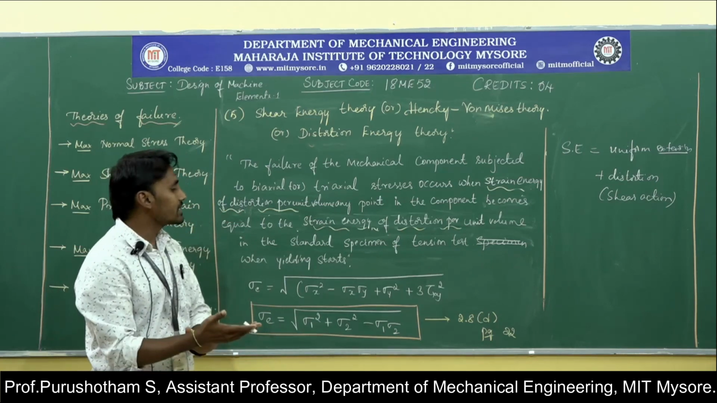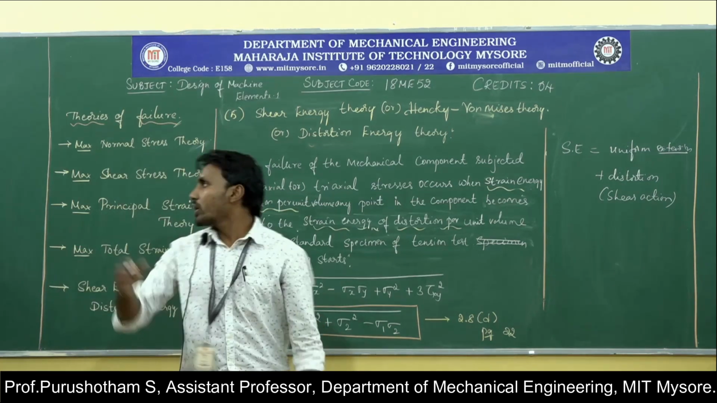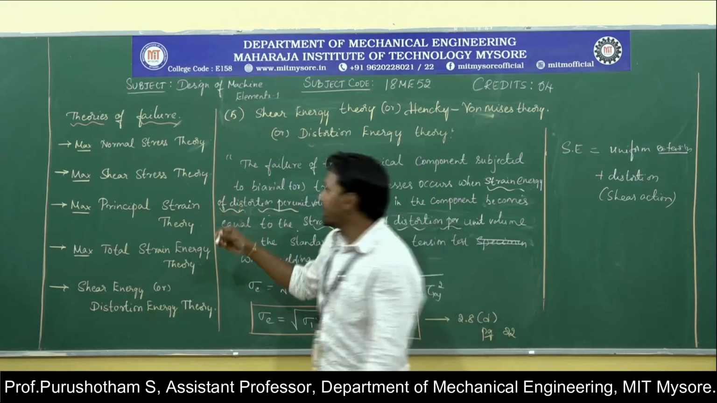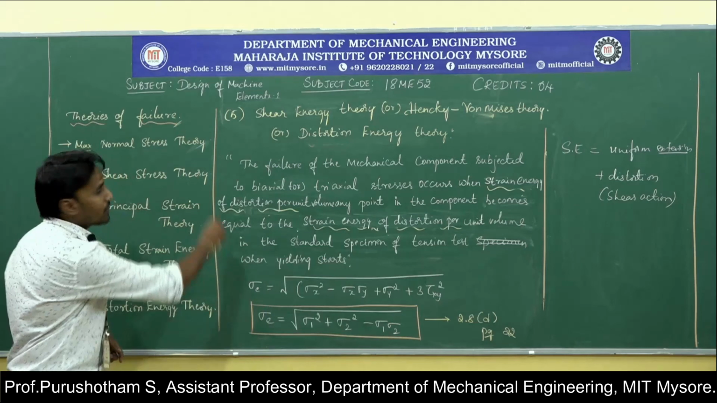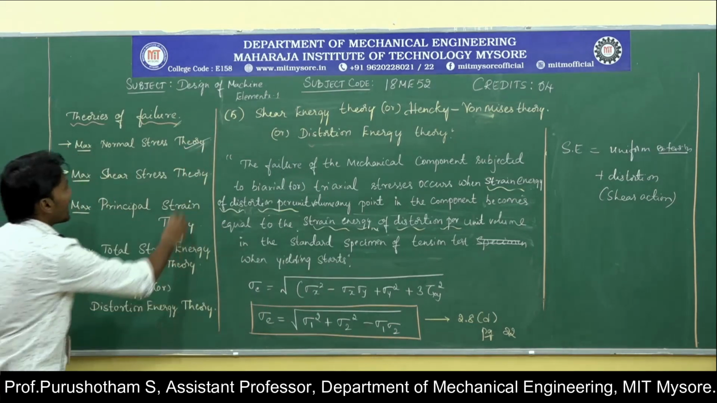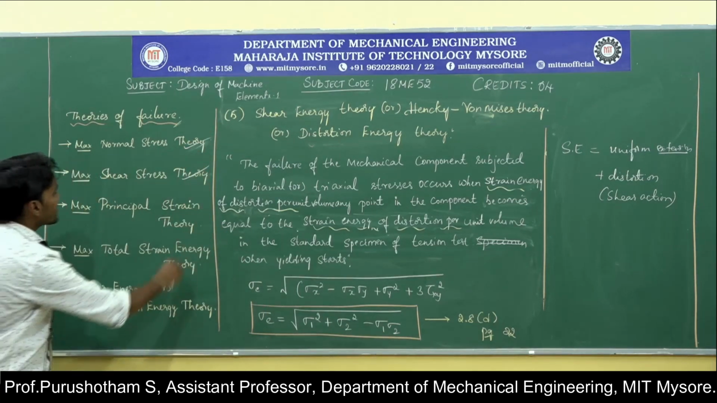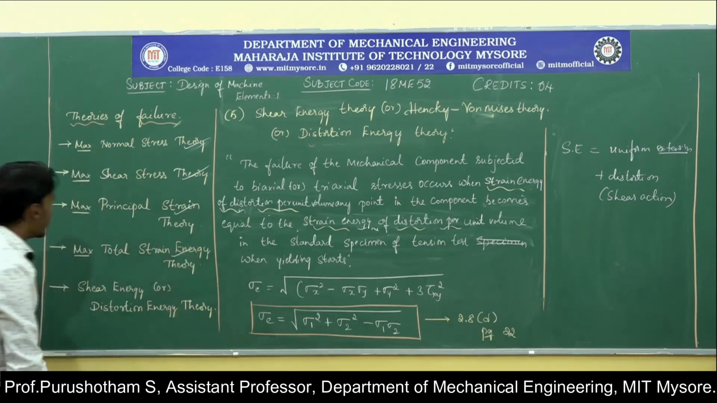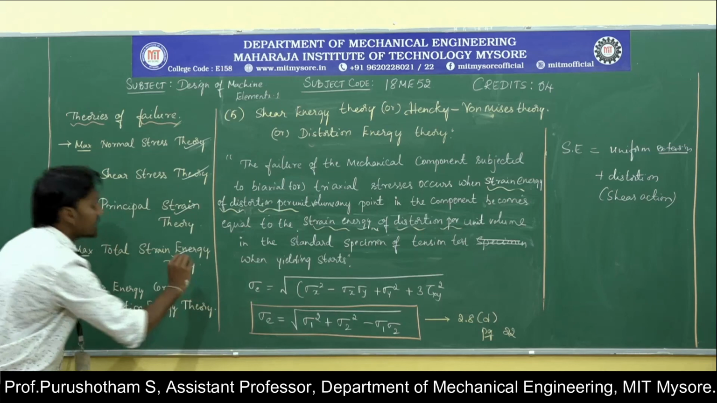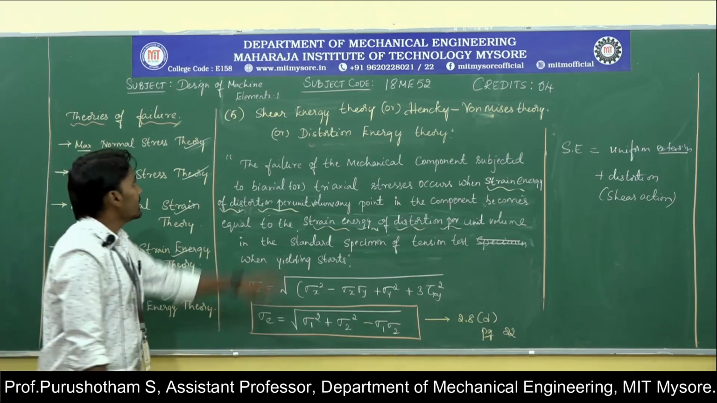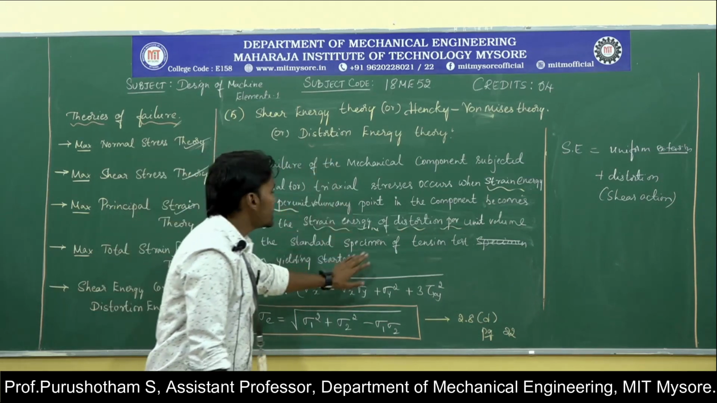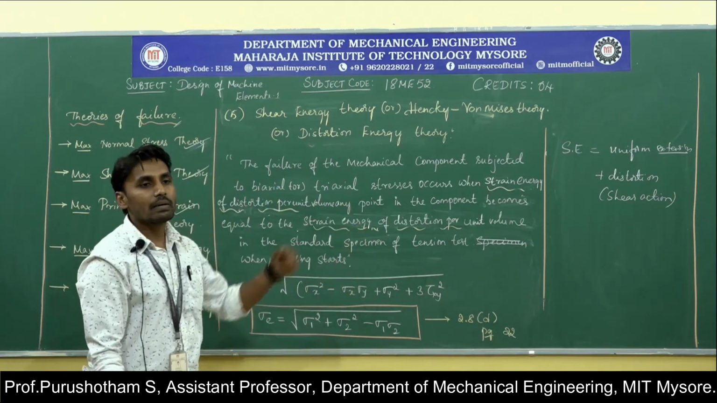So from this we have completed what is meant by theory of failure and the need for theory of failure. We saw the maximum normal stress theory, the maximum shear stress theory, the maximum principal strain theory, the maximum total strain energy theory, and the shear energy or distortion energy theory. The shear energy or distortion energy theory holds good for ductile materials.